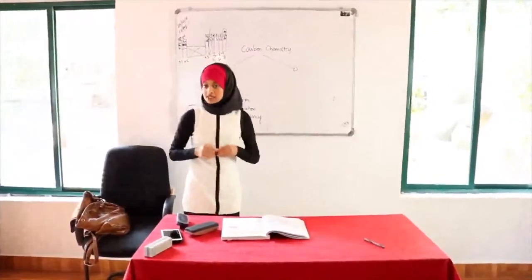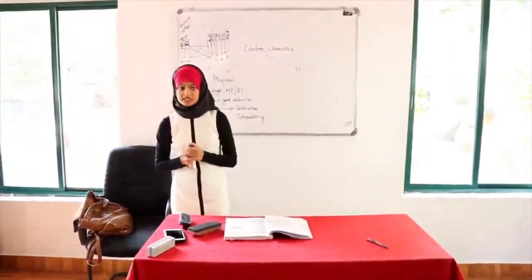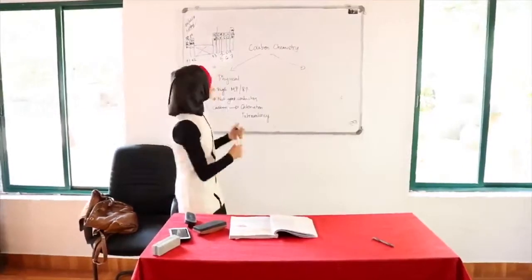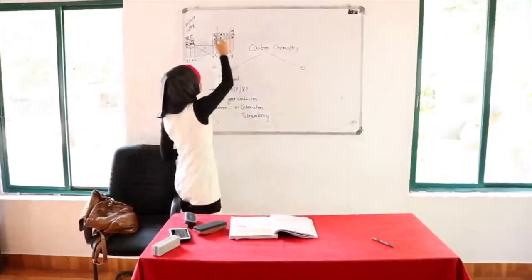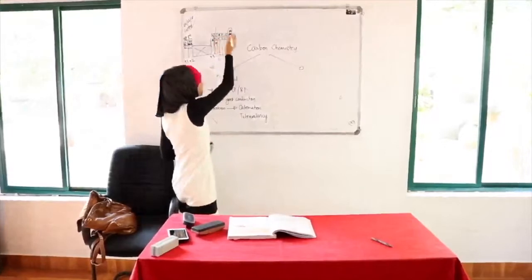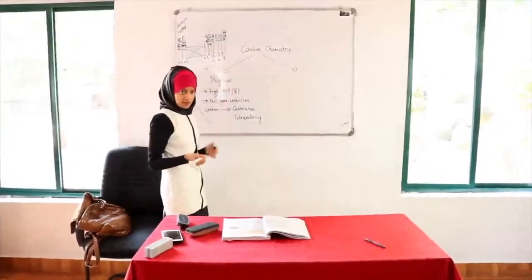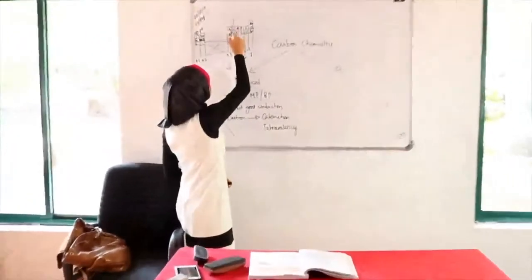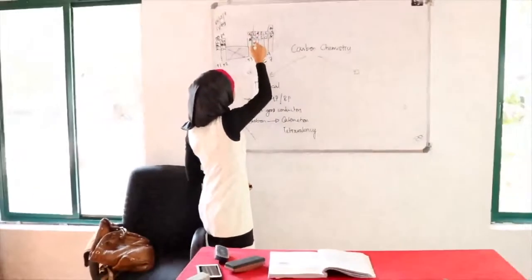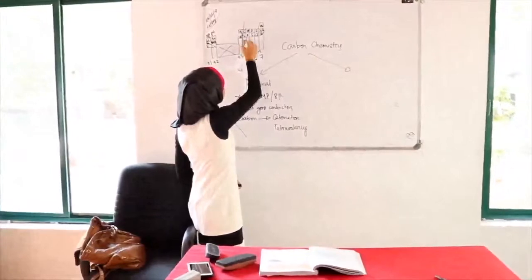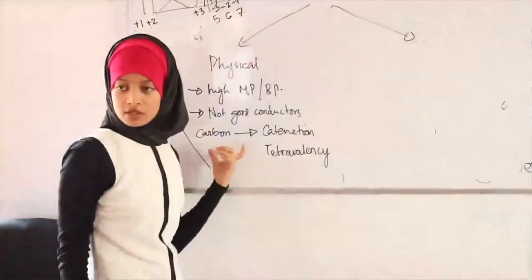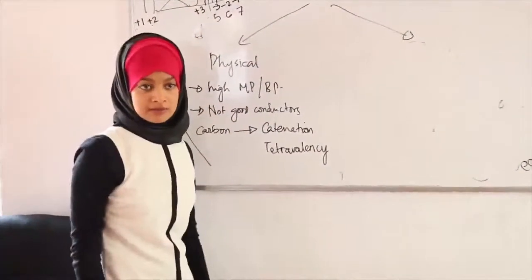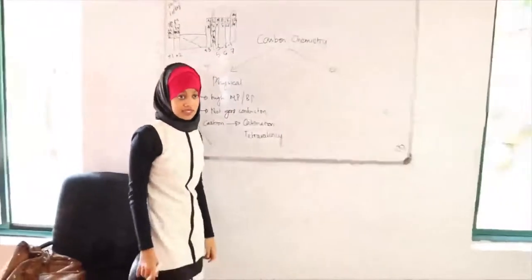You said tetravalency. Is carbon the only thing that has tetravalency? No. So what about carbon, silicon, germanium, tin, and lead? Is that the group? Yeah. So what about all those? Why do they not form long chains like carbon does? Any idea? Okay, I'll tell you.